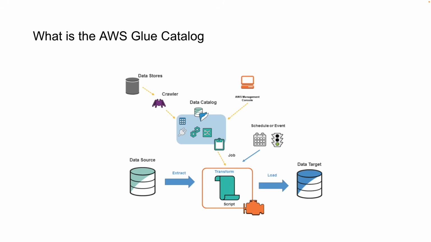Now we will first be creating the AWS Glue Catalog. Glue is a service provided by AWS, and using the Glue Catalog, you can easily crawl through the data. Let's say we have a relational database available here. We can easily crawl through that database and build a data catalog. A data catalog is basically the information about our data and what it contains. For example, let's say our data has 15 different columns. The data catalog will store this information, such as that this data contains 15 different columns, what those columns are, their data types, and other information. When we execute, you will understand all of these things in detail.